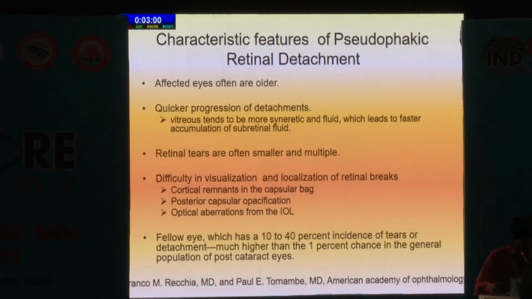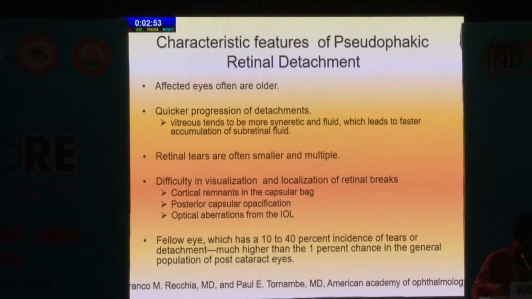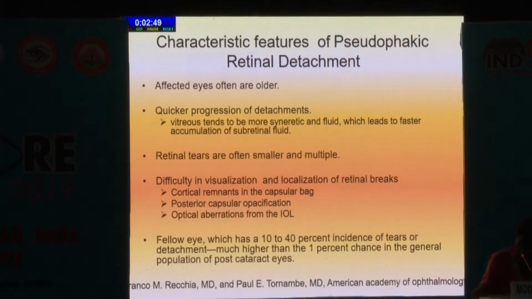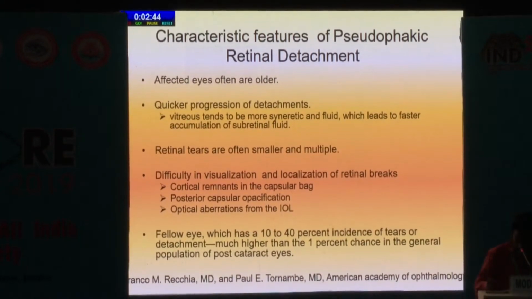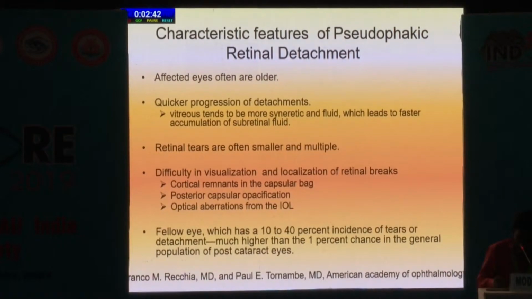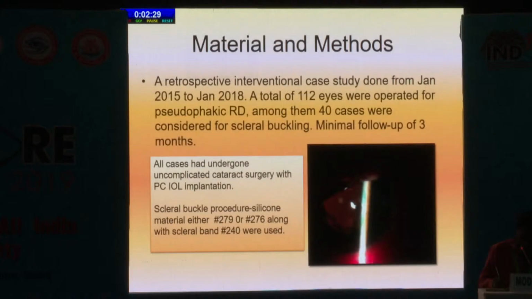So let us know a brief about the pseudophakic RD characteristics. They affect more of the elderly population. The progression of the RD is fast because of the vitreous being syneretic and fluid. The retinal tears are smaller, multiple and more peripheral, and there is difficulty in visualization and localization of retinal breaks because of cortical remnants, posterior capsular opacification, and optical aberrations from the IOL. Also, we have to keep in mind the fellow eye, where the incidence of tear and RD is quite high, that is 10 to 40%.